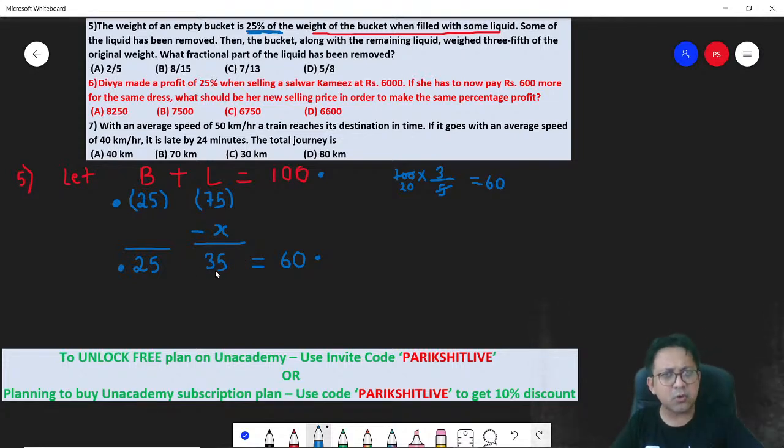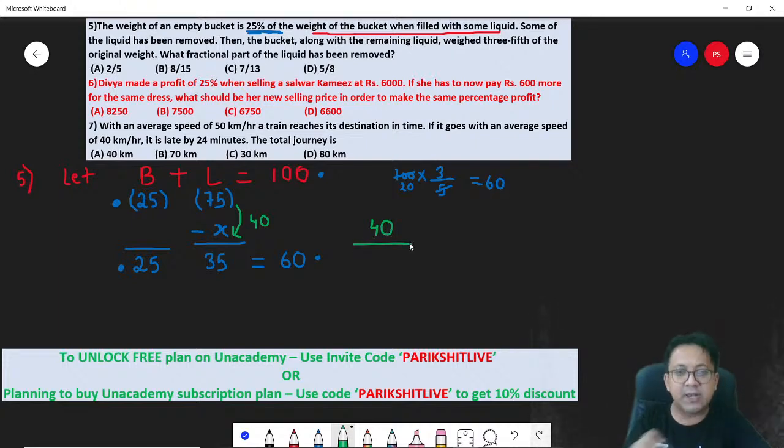Question is, what fraction of the liquid has been removed? 75 has become 35. How much liquid did you remove? You remove 40 units of the liquid, out of a total of 75 units, since they are asking for the fraction. So what's your answer? Answer is 8 by 15, which is option B.